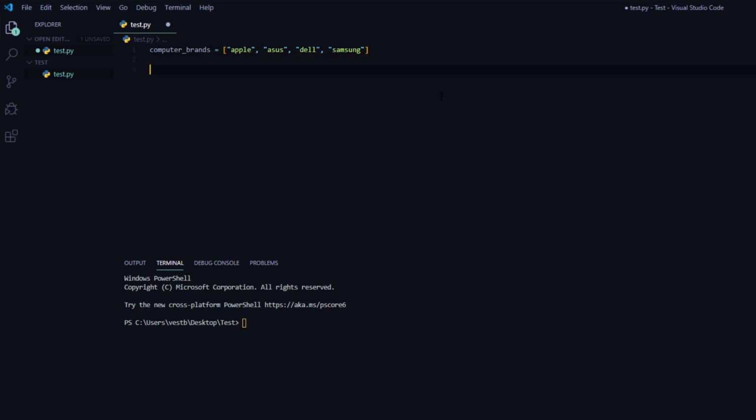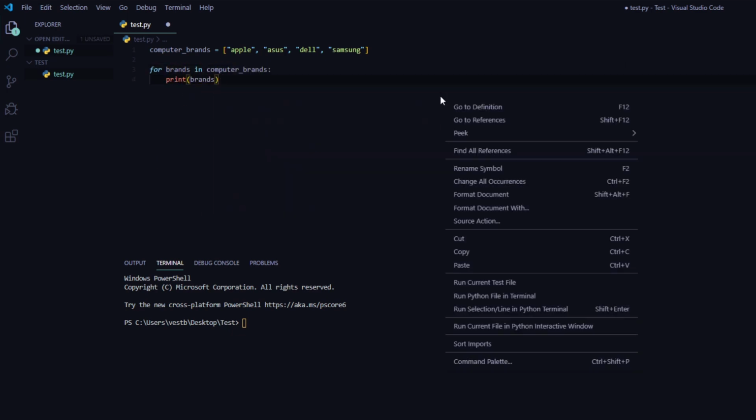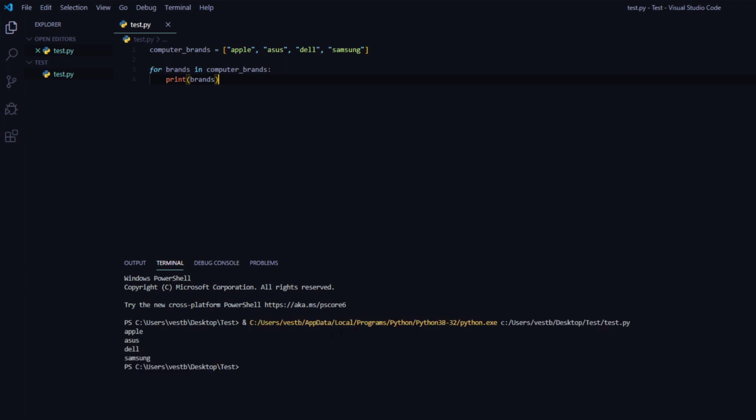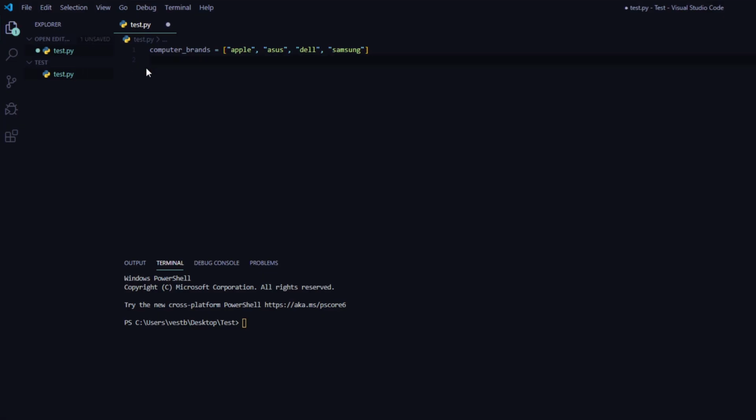Let's say you have a list, computer_brands. For brands in computer_brands, print brands. That reads, for every element that we assign the variable brands in the list computer_brands, the for loop is going to print out the variable brands. The while loop tells the computer to do something as long as the condition is met. Its constructs consist of a block of code and a condition. It works like this. While this is true, do this.